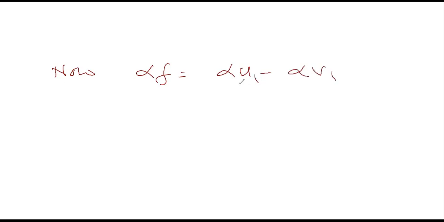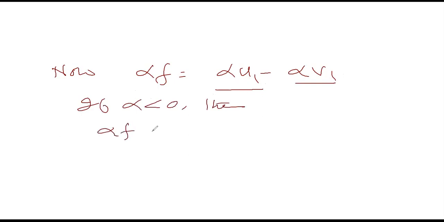Suppose alpha is positive, then alpha u1 is an upper function, alpha v1 is an upper function, and what if alpha is negative? For positive there is no problem, because a positive multiple of an upper function is an upper function. That's trivial. But if alpha is negative, if alpha is less than 0, then what's alpha f?